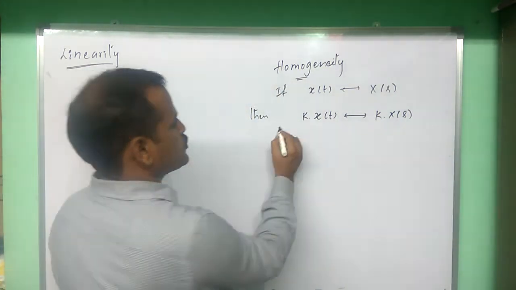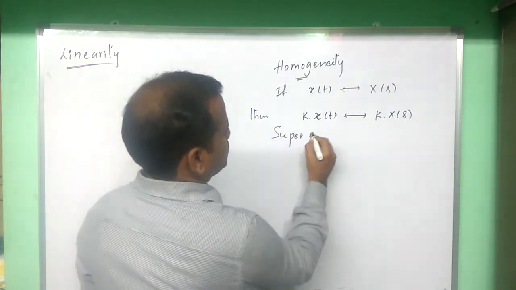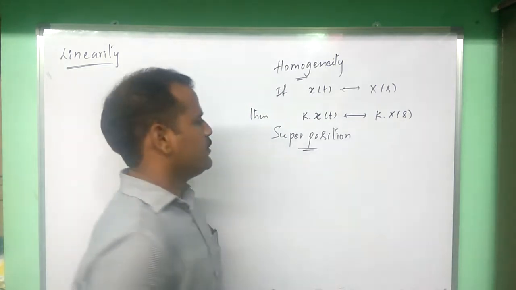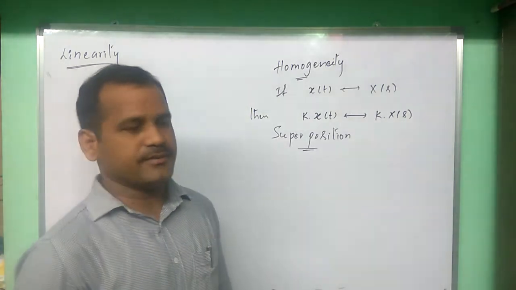Similarly, the superposition principle. What superposition means is simply addition.